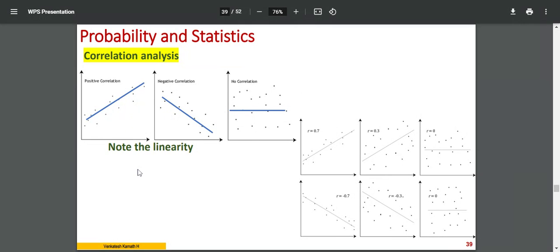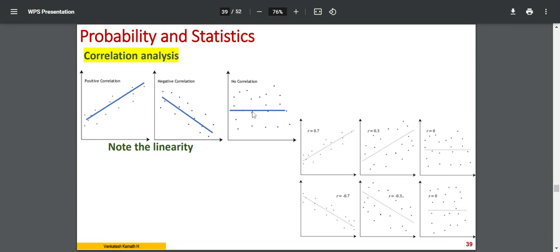Okay, here is how it looks. Sometimes I've seen graphs given, and they ask you a question about them. It is positive correlation. You can see the x-axis and y-axis. As x increases, y also increases. You can see the positive slope. Take the slope of this. Slope is positive, so it's a positive correlation. If the slope is negative, it's a negative correlation.